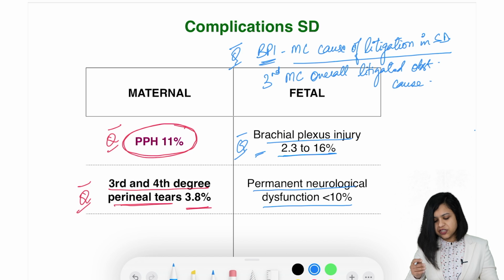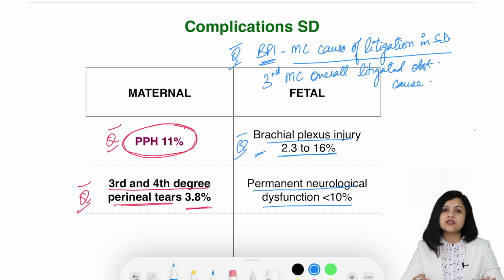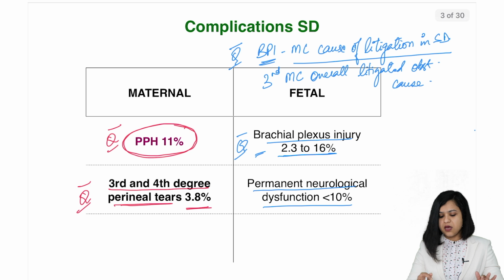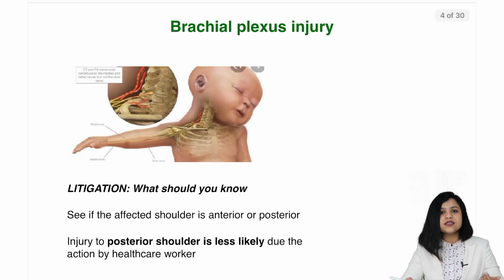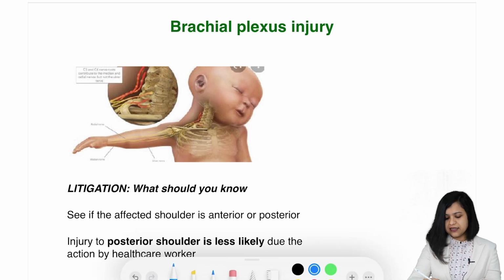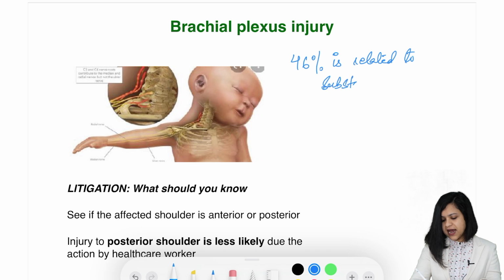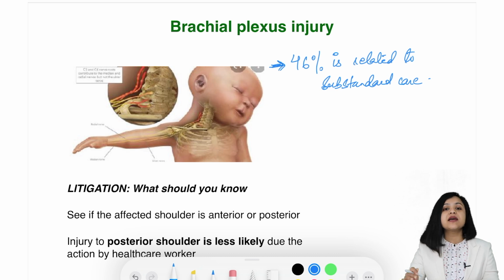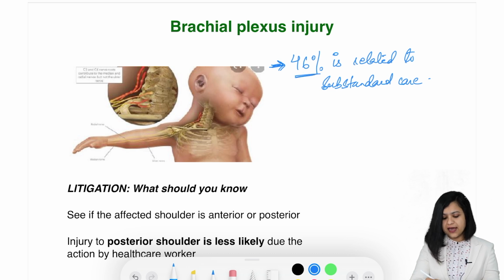Permanent neurological dysfunction is seen in less than 10% cases of shoulder dystocia. Now, since brachial plexus injury is associated with litigation, it is a very severe complication of shoulder dystocia. We should read about it in detail. Brachial plexus injury, 46% of it is related to substandard care. Okay, when you don't know how to manage shoulder dystocia, you may land up injuring the baby, causing brachial plexus injury. So 46% occurs due to substandard care.